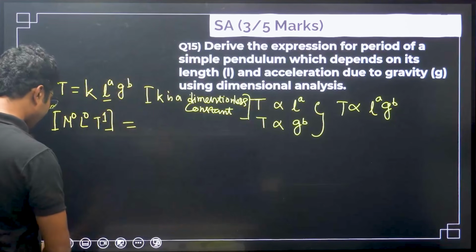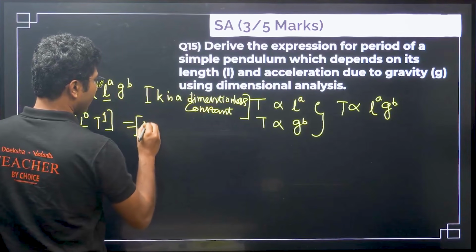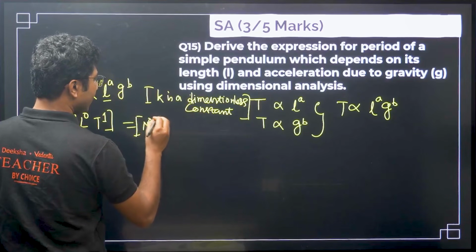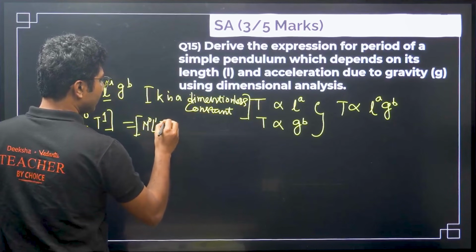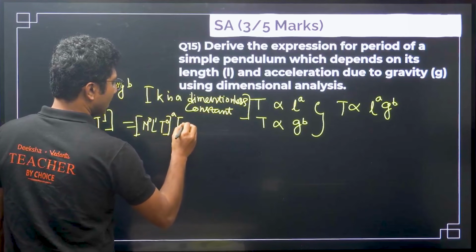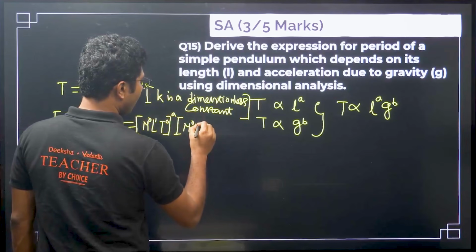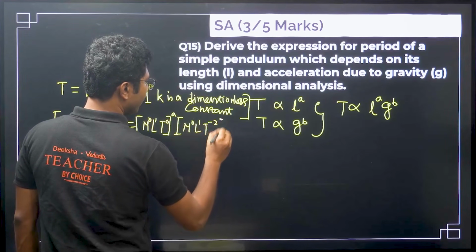Okay, so be careful while writing the dimensional equation. So it will be m to the power of 0, and try to mention everything in detail so that you don't make any miss, and m to the power of 0, L to the power of 1, t to the power of minus 2, to the power of b.